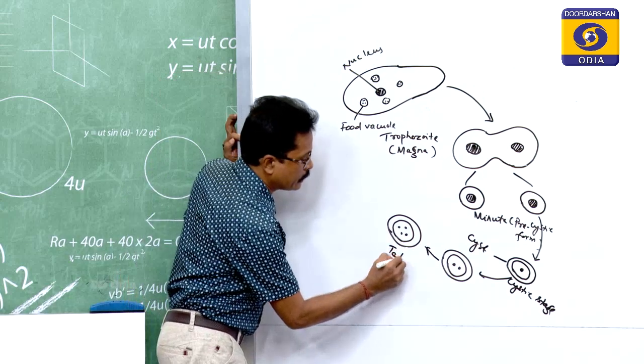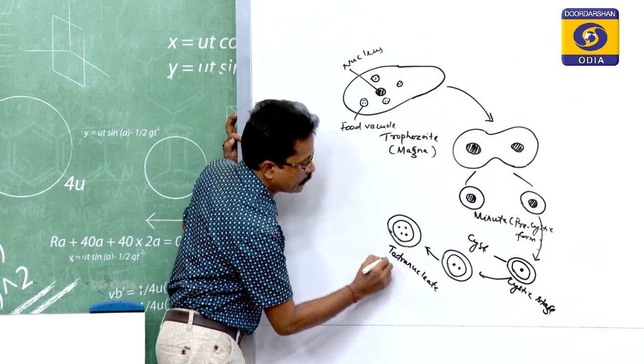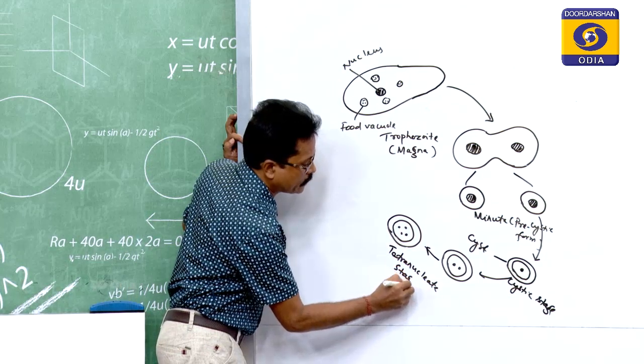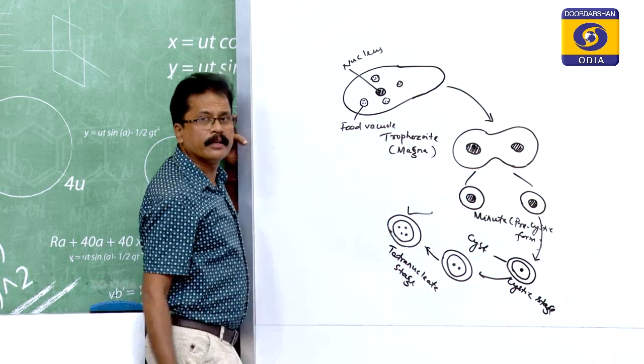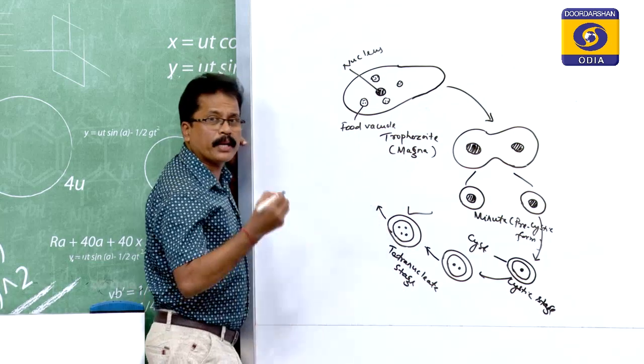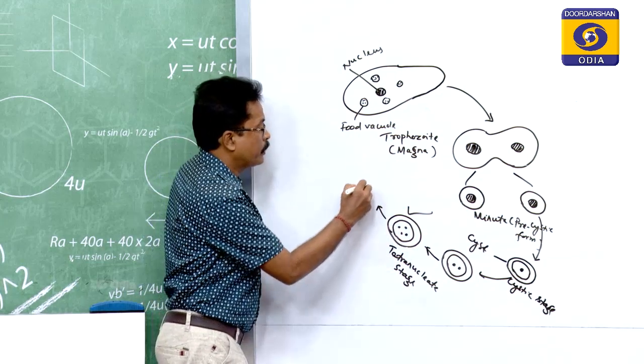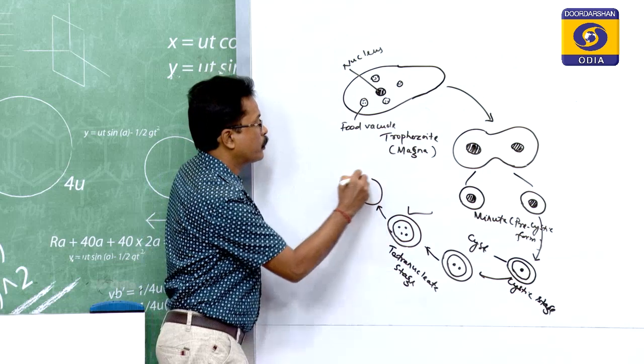So we can say that this is the infective stage. You see in your slide it is written that the tetranucleate stage is the infective stage of this parasite. Whenever the parasite enters your body in this stage, what will happen? The enzyme trypsin will dissolve the cyst wall,